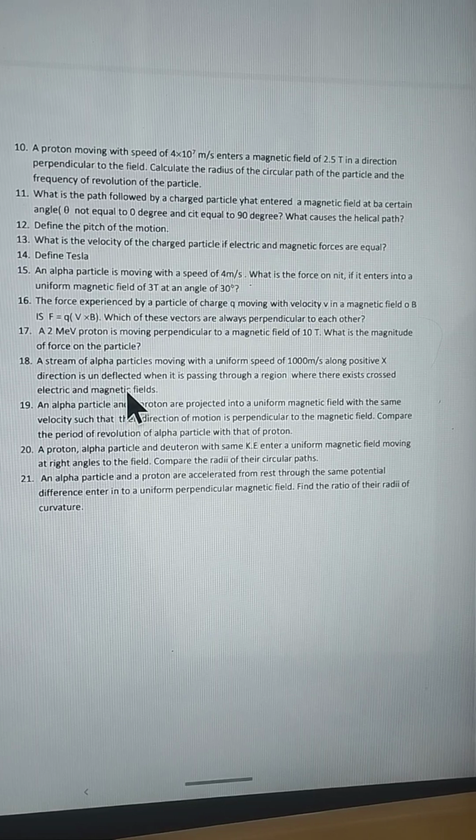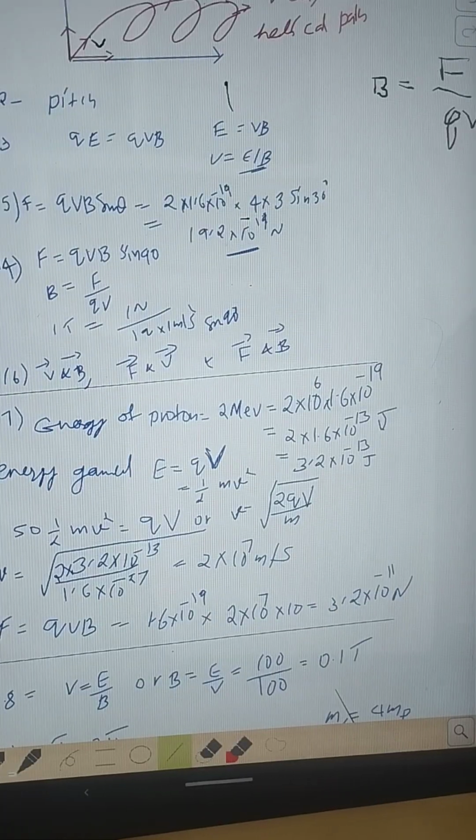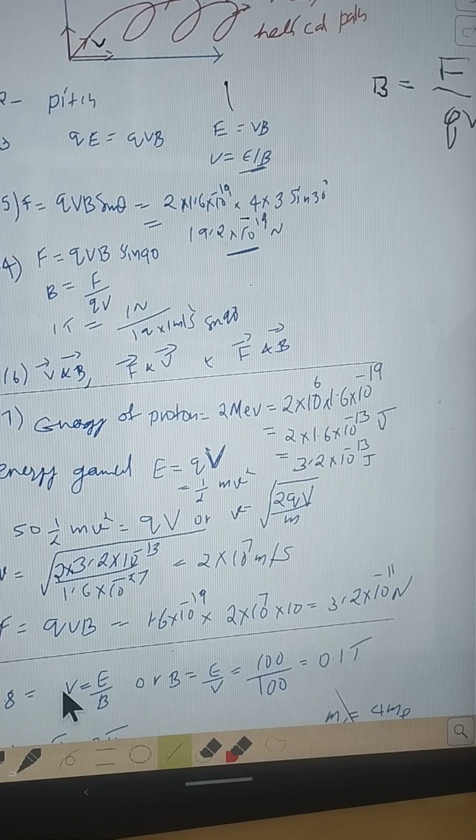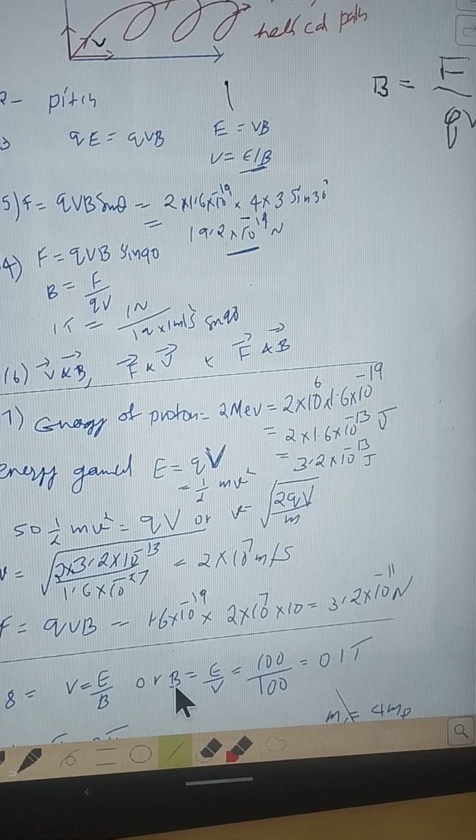So electric force is equal to magnetic force. qE is equal to qvB, so E is equal to v by B. Earlier we have discussed this in the case of velocity selector. When particles move through crossed electric and magnetic fields, if they are not deviated, then all those particles will have a definite velocity, that is the ratio of electric field to the magnetic field. So magnetic field value can be calculated, E by v.